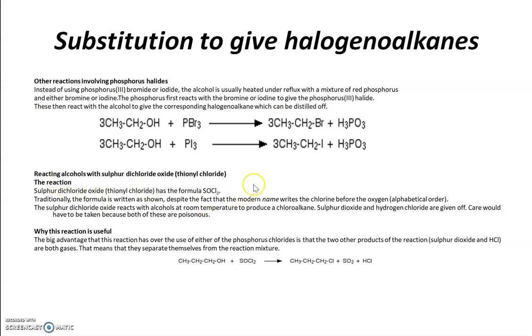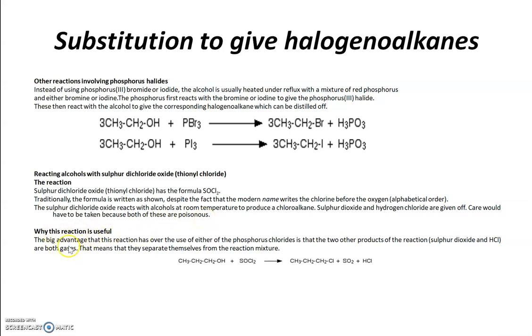We can also use another reagent, thionyl chloride, sulfur dichloride oxide. Traditionally, the formula is written as shown, despite the fact that the modern name writes the chlorine before the oxygen, so alphabetical order. The sulfur dichloride oxide reacts with alcohol at room temperature to produce a chloroalkane. Sulfur dioxide and hydrogen chloride are given off. Care would have to be taken because both of these are poisonous.